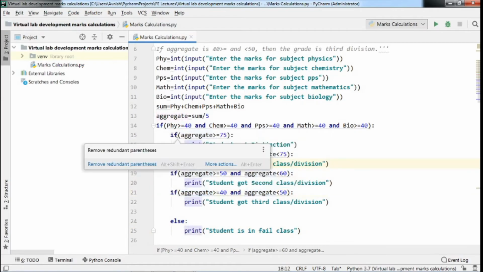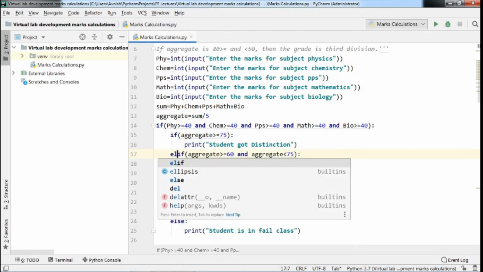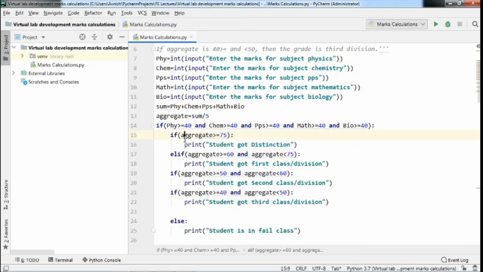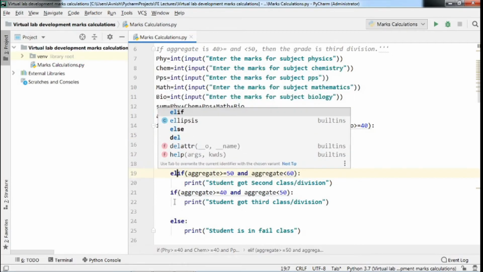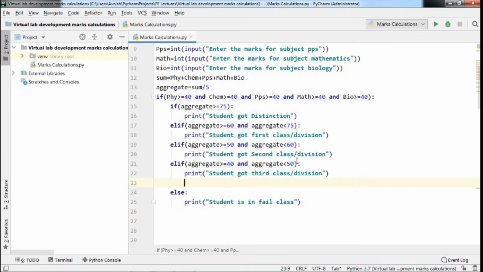Now here we are checking multiple conditions. In Python, if you are checking multiple conditions using conditional statements, you require the elif statement. So we will provide the elif statement for each condition. Okay, we will check the first execution of this code.